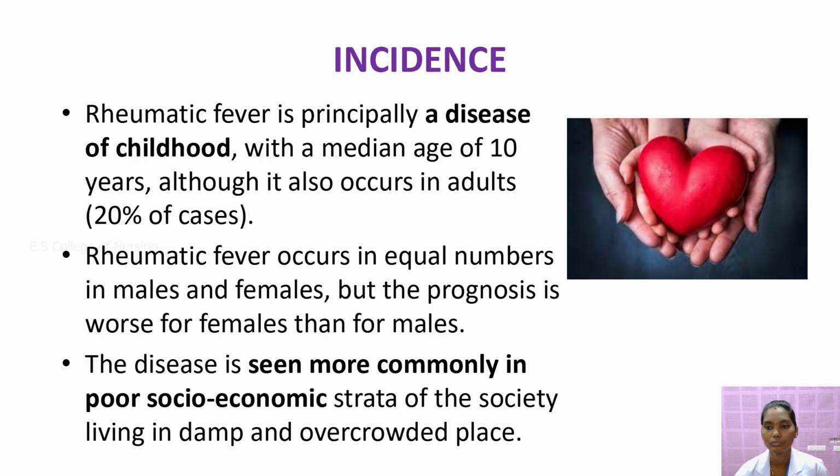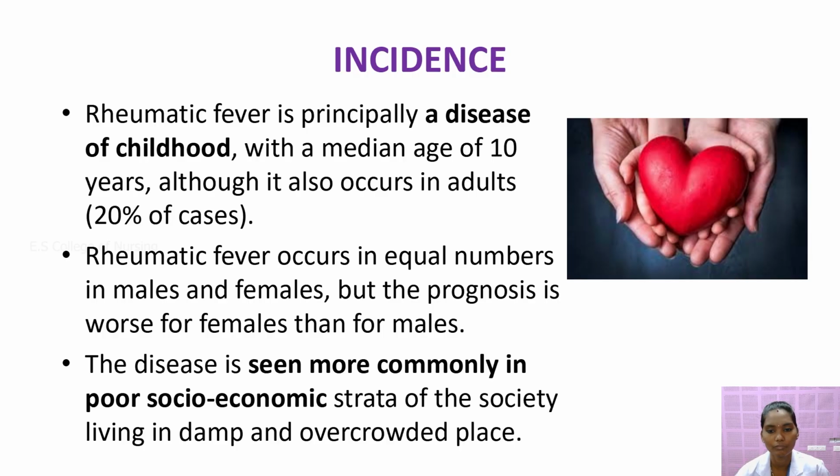Most children aged 10 to 15 years are more affected because children have a developing immune system. This is the reason rheumatic heart disease mainly affects children.